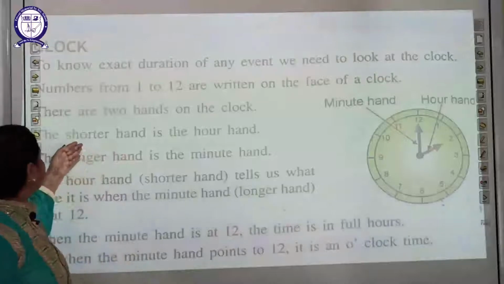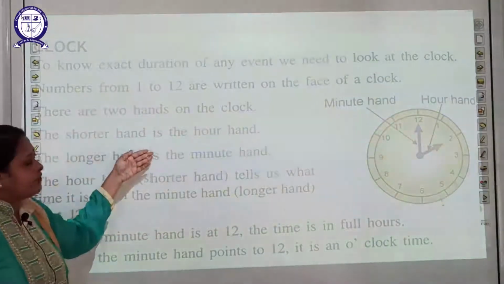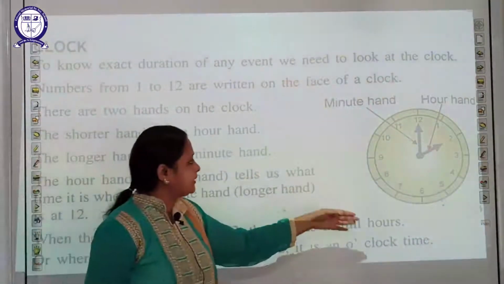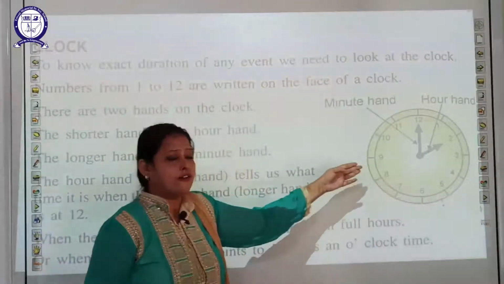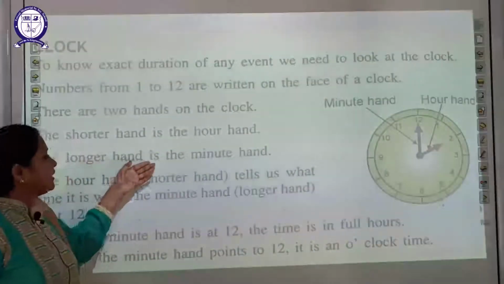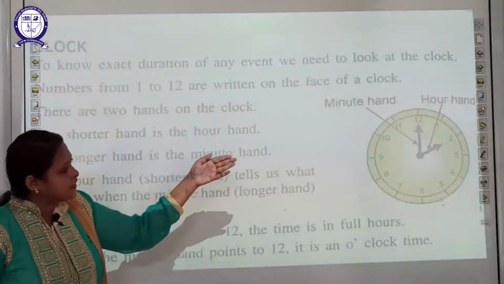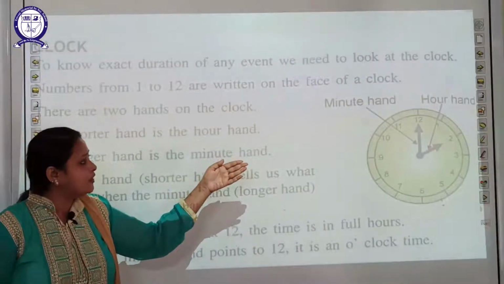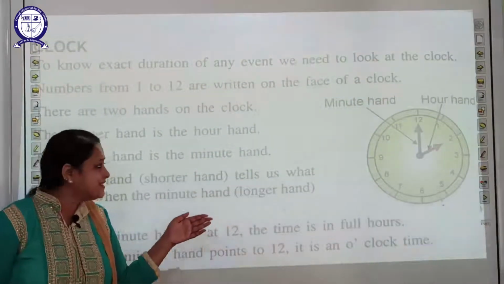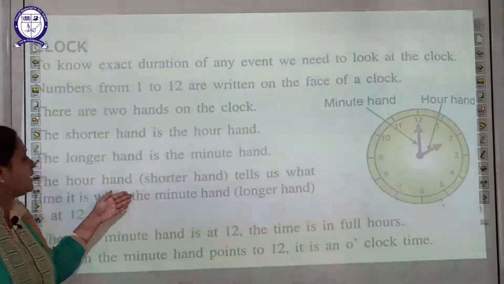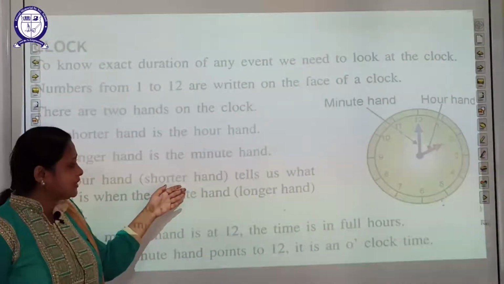Okay, now read. The shorter hand is the hour hand. This is the shorter hand. This is called the hour hand. And the longer hand is the minute hand. You can see in the picture the longer hand. This is called the minute hand.